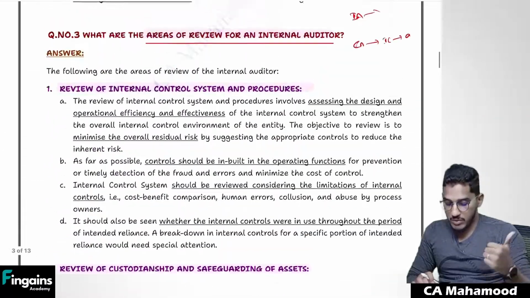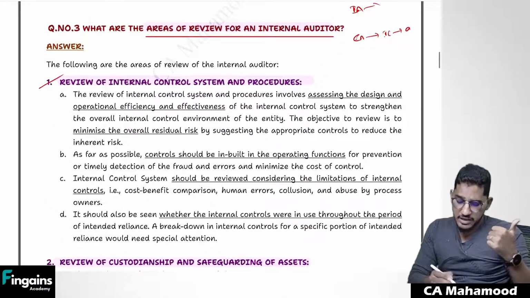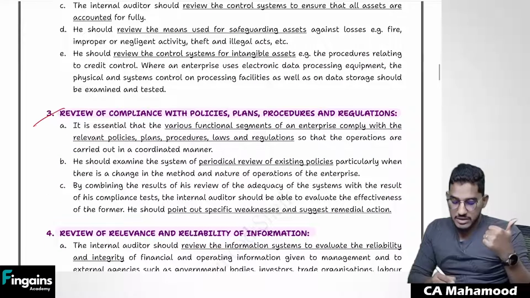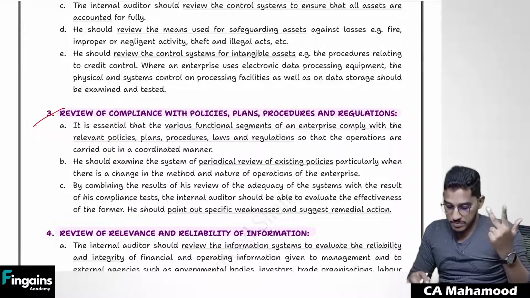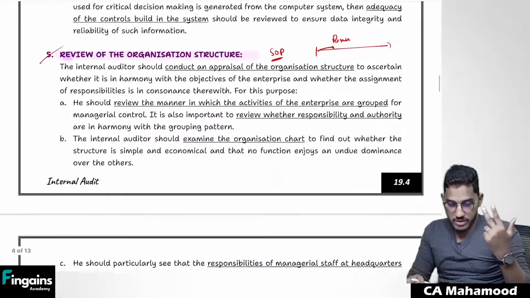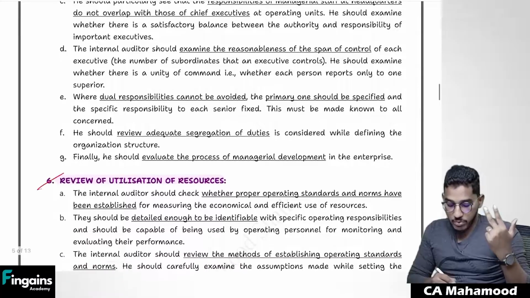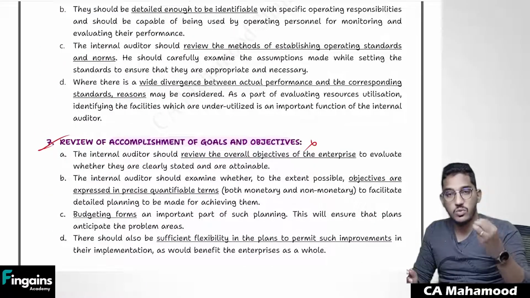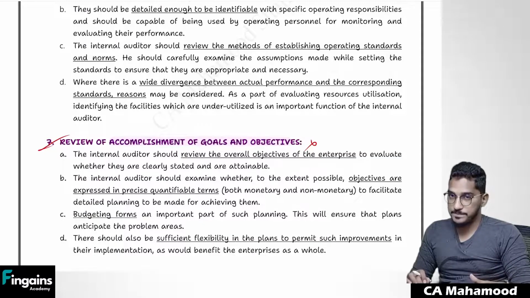So what are they? Number one, he will verify the internal control system. Number two, he will verify whether the assets are safeguarded or not. Number three, he will verify compliance with the laws, regulations, or policies. Number four, he will check the reliability of the information systems. He will verify the organizational structure, and he will verify proper utilization of resources and whether the organization is achieving its goals and objectives or not.